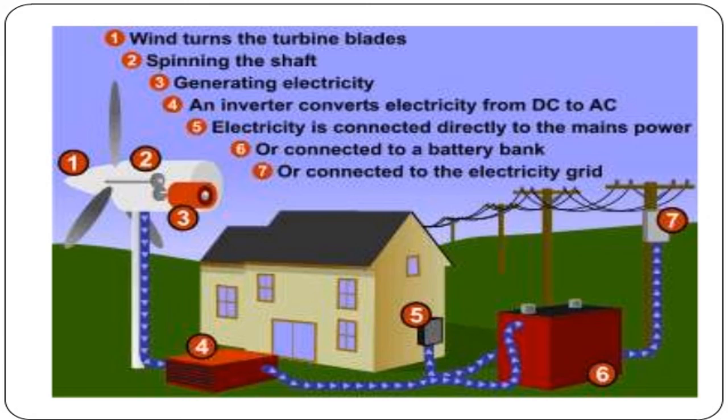Electricity is connected directly to the main power. The fifth one, main power, then it goes to the home or is connected to a battery bank. The electricity can go in three directions, 5, 6 and 7. It can directly go to the home. If there is no requirement, then it can be stored in a battery or it can be connected directly to the grid.